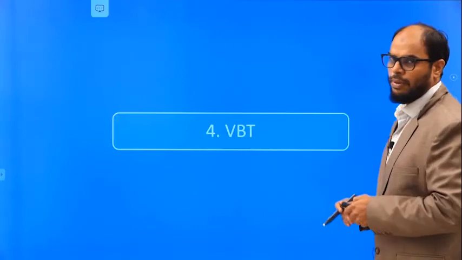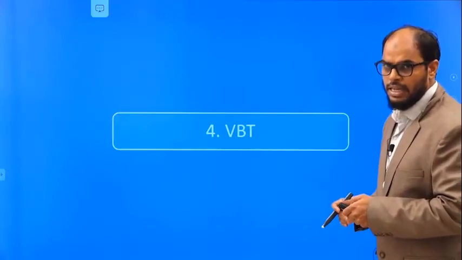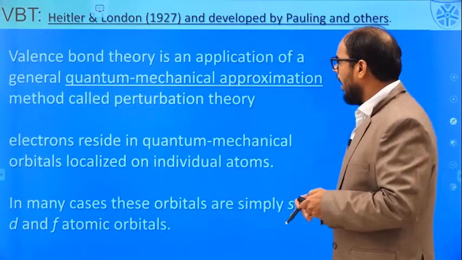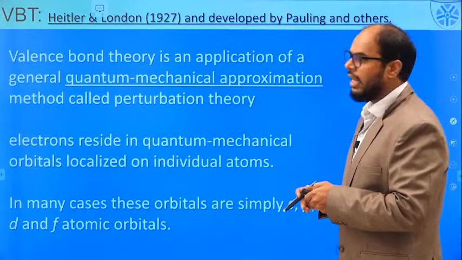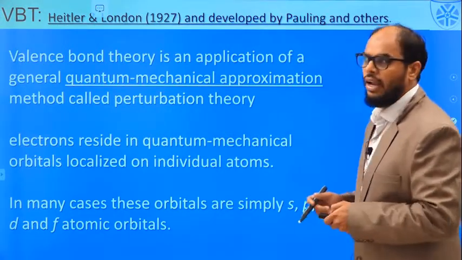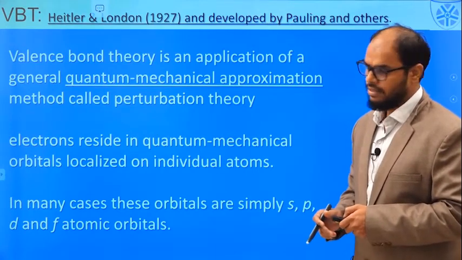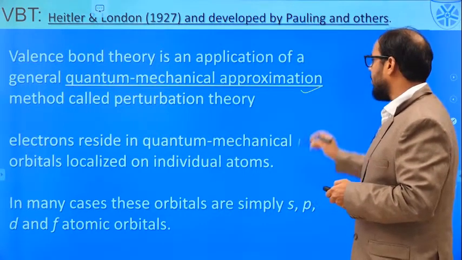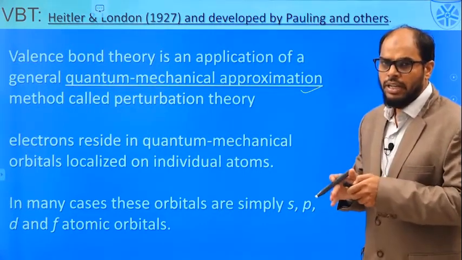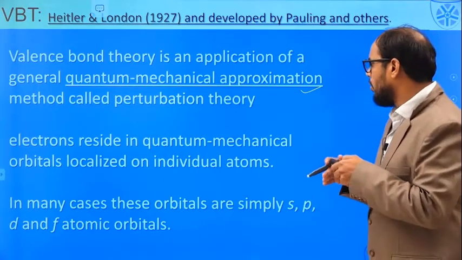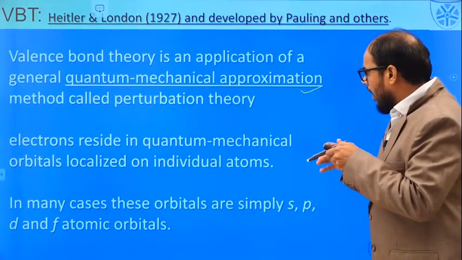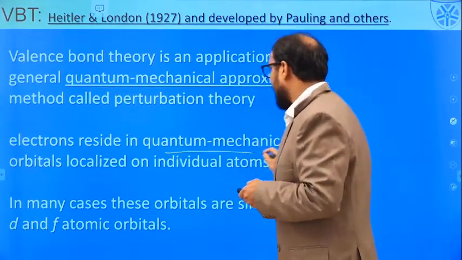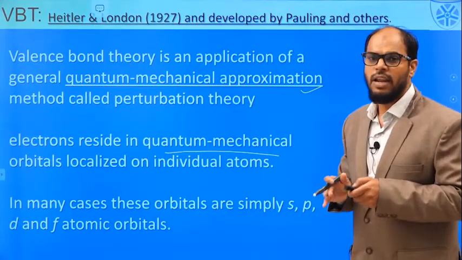Let us come to the next topic, that is the VBT. VBT stands for valence bond theory. This theory was put forward by Heitler and London in the year 1927 and later developed by Pauling and other co-workers. It is based on the quantum mechanical approximation called the perturbation theory. We are not going into the details of the quantum mechanical calculation, but we should know that this theory is based on the fact that the electrons reside in quantum mechanical orbitals localized on individual atoms.